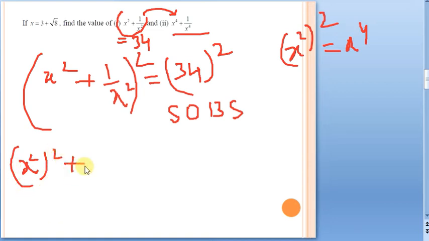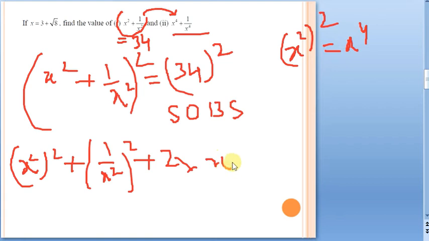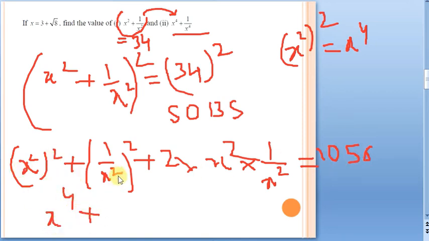plus b square, that is 1 by x square whole square, plus 2ab, plus 2 into a means x square, b means 1 by x square. Okay, is equal to 34 square. So that is 1056. Okay. Now see, x square whole square is x power 4, plus 1 by x square whole square is 1 by x power 4. Okay. Plus x square, can I cancel it here? Here only 2 is left.